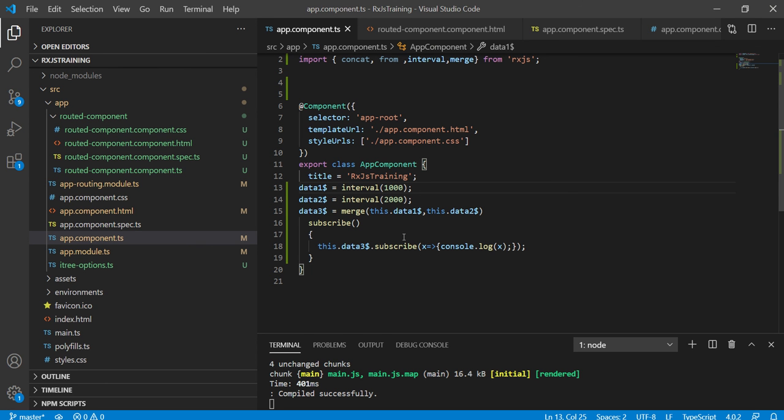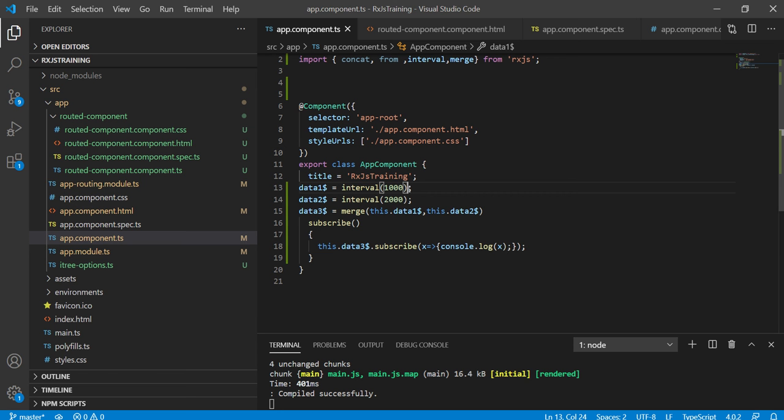These are some of the creational operators. One important one which we have missed is fromEvent. Basically, this is useful to handle events, and we will discuss this separately in the next video. Now let us try to understand some of the pipeable operators.